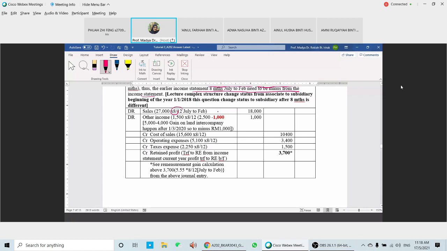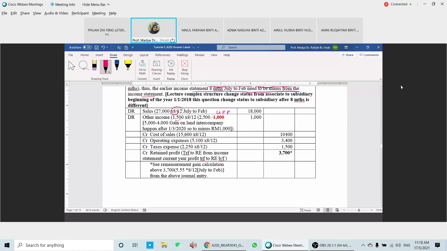Yeah, the 1 is from the URP. Okay, 1.5 times 8. And then this one comes from the gain on the land intercompany transactions. So we need to minus other income here, it is 1.5 only because it's supposed to be 2.5, but we need to minus 1 million from the URP for land. Yeah? So minus 1.